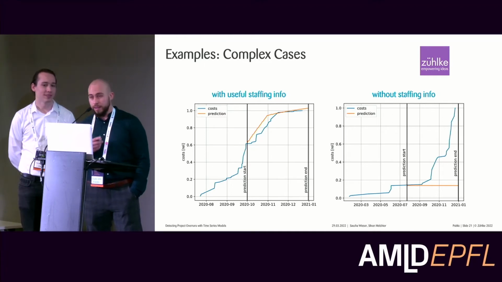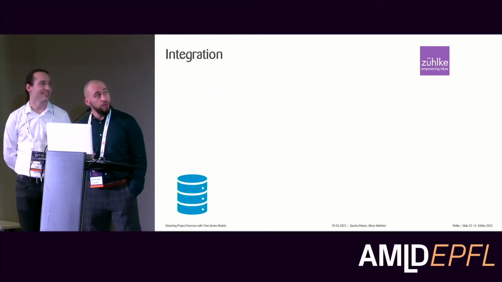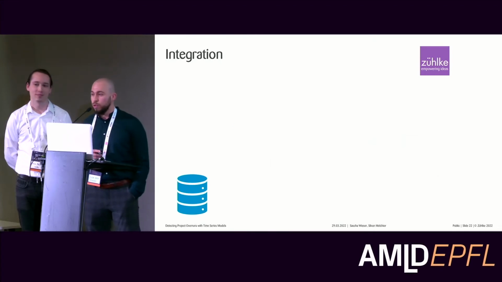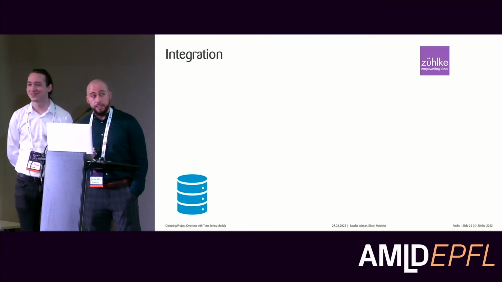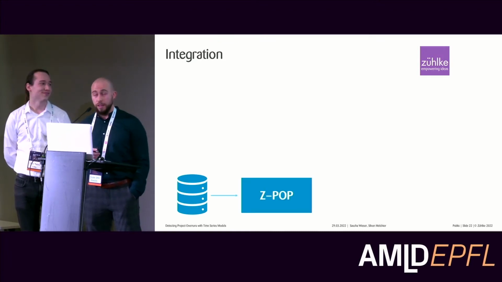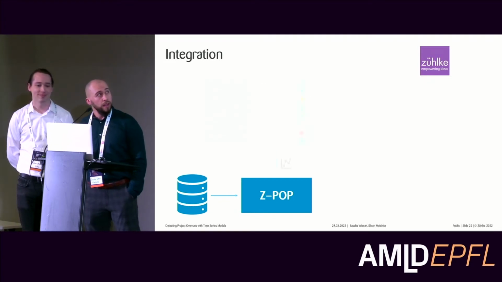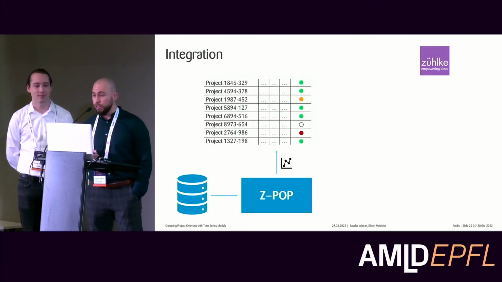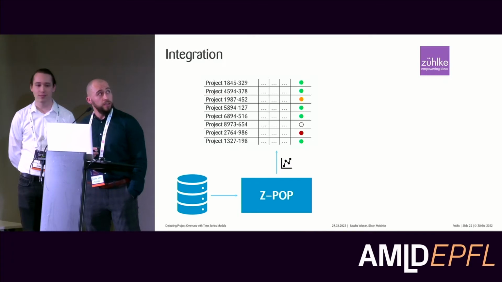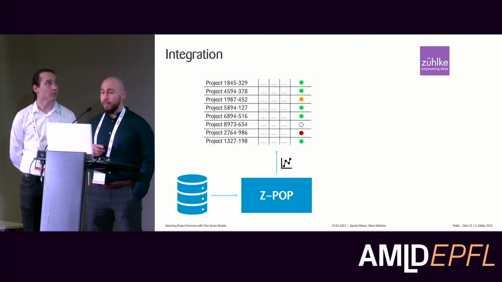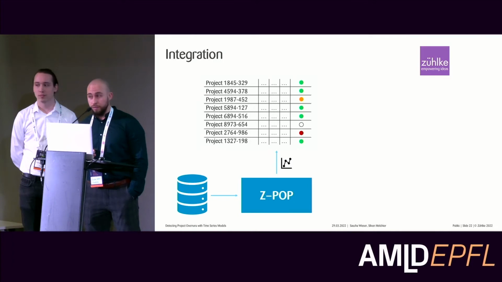Okay, now let's create business value from our models. To do that, we have to integrate this solution into our production system. Here we see the ERP system, which we have already mentioned, from which we extract data and feed it into the ZPub solution. First, our solution makes predictions for all currently running project phases at Sülke, and we can then aggregate those to the project level, and we see the final classification represented with those different colors, which Silvan already explained to you.